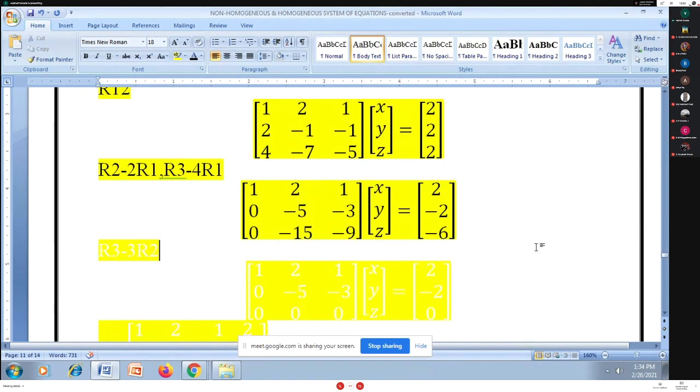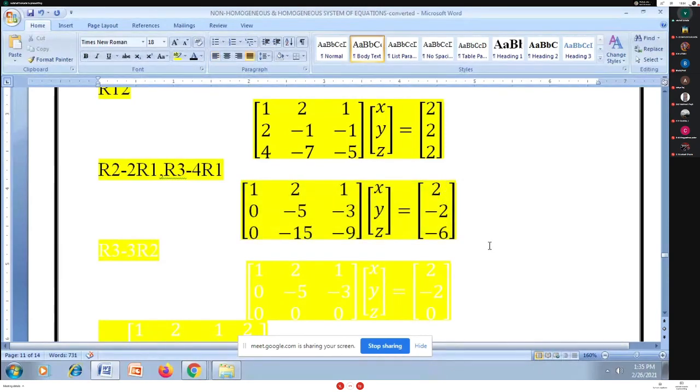I won't forget to apply the same row transformations on the right-hand side matrix, and I get 2, minus 2, minus 6.